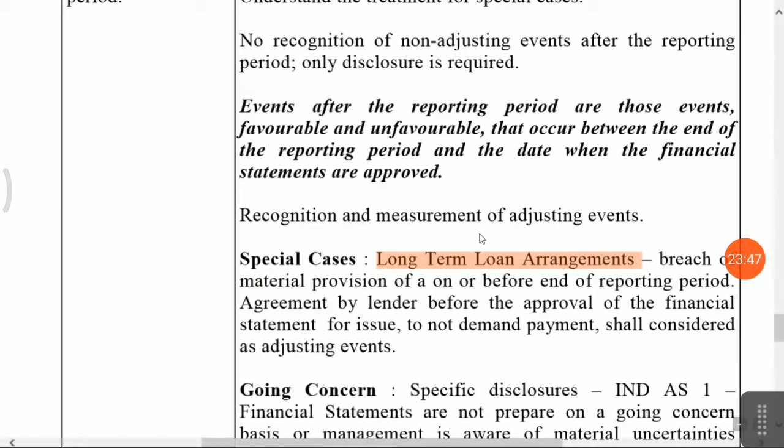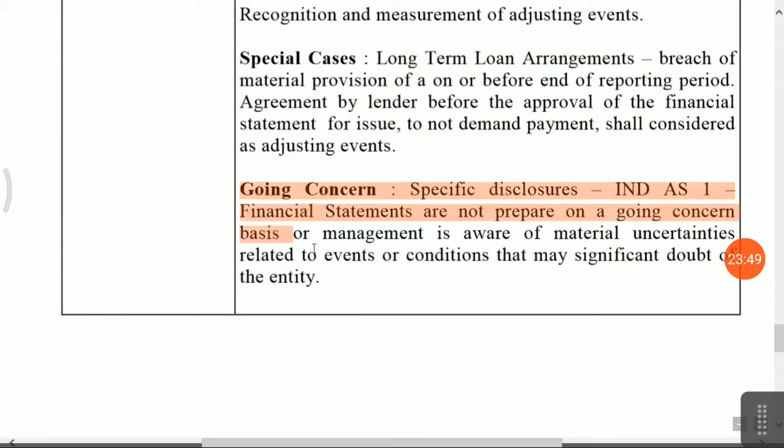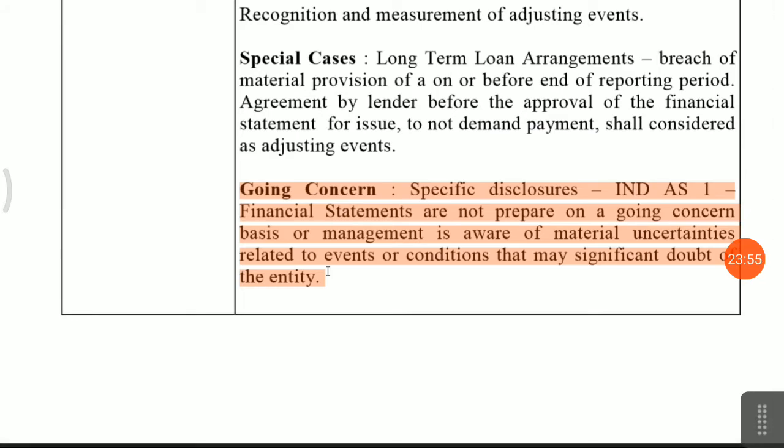Okay, next one is going concern. Now, why has going concern been given more importance? A specific disclosure is required as per Ind AS 1 if financial statements are not prepared on a going concern basis, or if management is aware of material uncertainties related to events or conditions that may cast significant doubt on the entity's ability to continue. Now, going concern means that there is no intention of closure of your business. Okay, that is, no intention of closure of business.